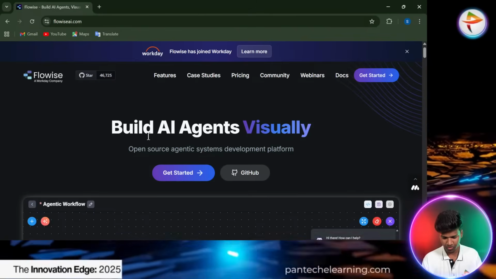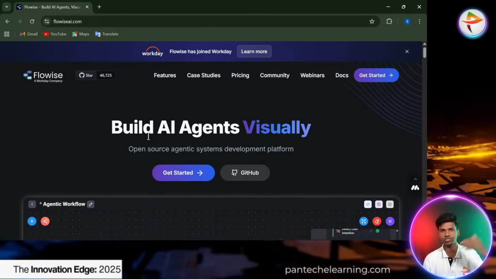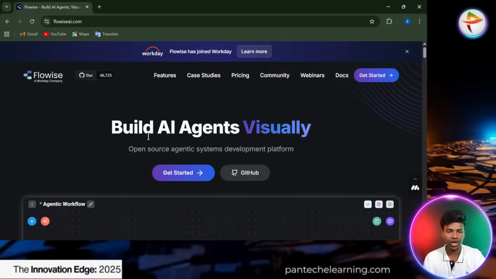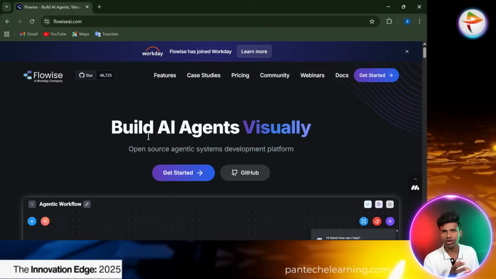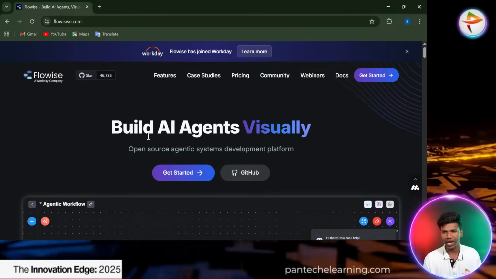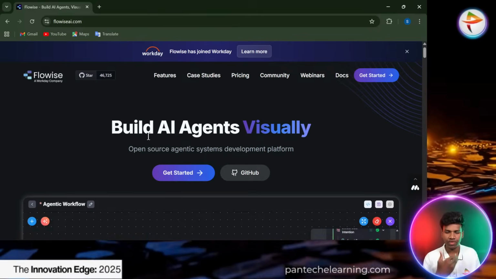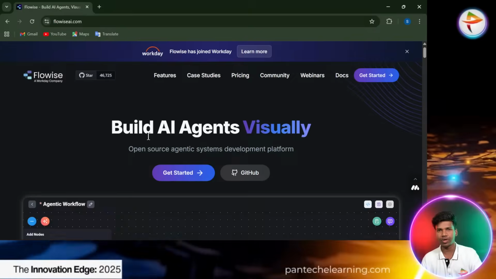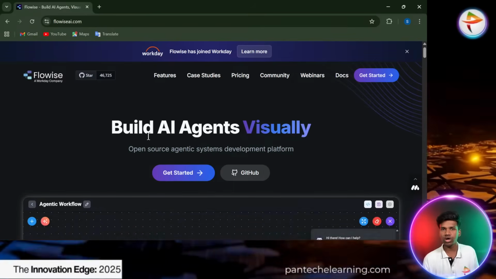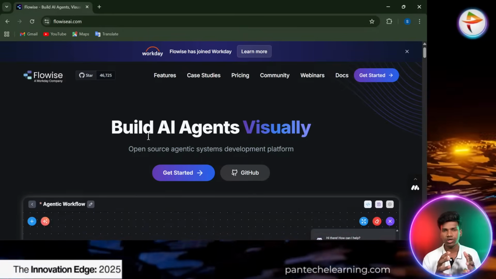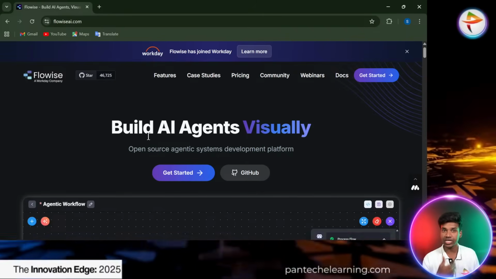Kindly tell us the best framework for AI agent creation. See, it's not about the best. We have to separate the frameworks. Like in the machine learning and data science concepts, we have some default libraries: pandas, numpy, matplotlib, seaborn. In the same way, in AI agent creation, we have to use some default libraries. Those are the frameworks: LangChain and Llama Index. Both are familiar and important frameworks in agent creation.